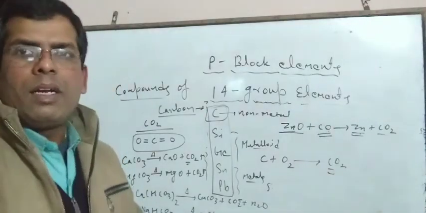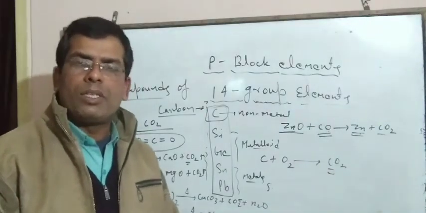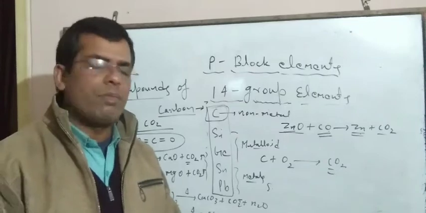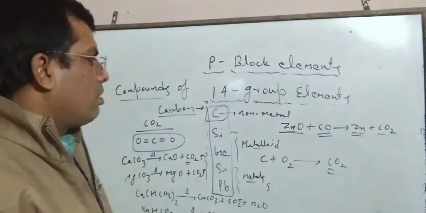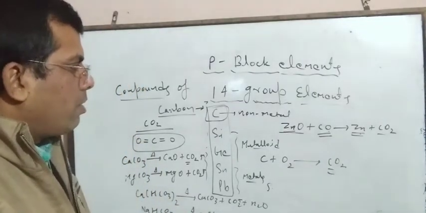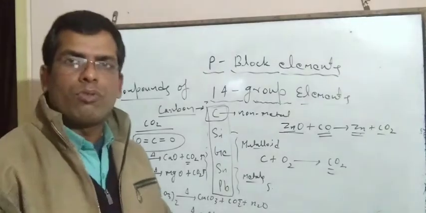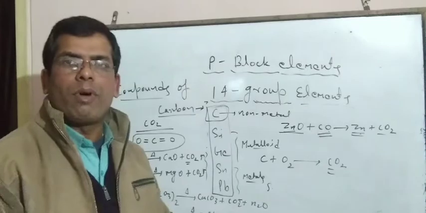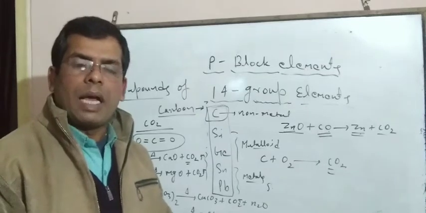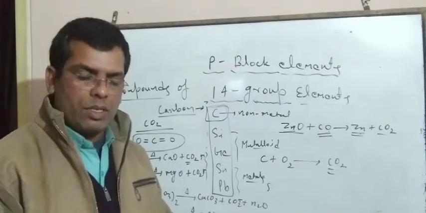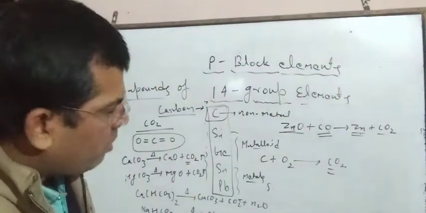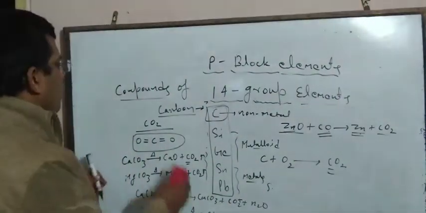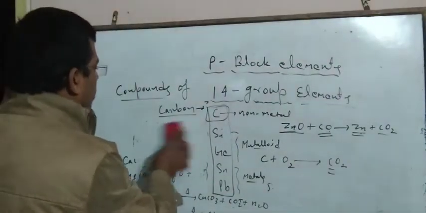There are several properties of carbon dioxide that are also observed, like if carbon dioxide is passed through lime water, then the lime water turns milky due to the formation of calcium carbonate.